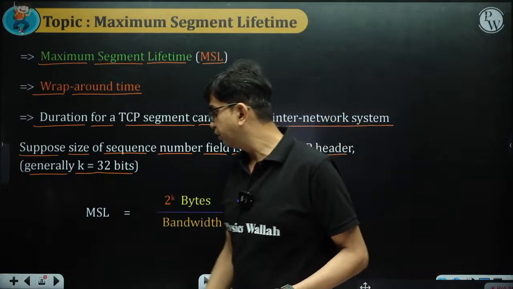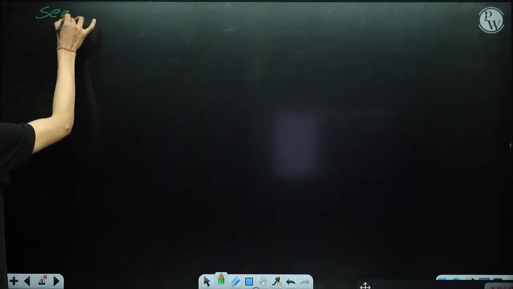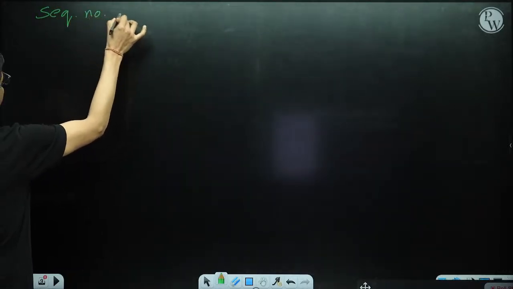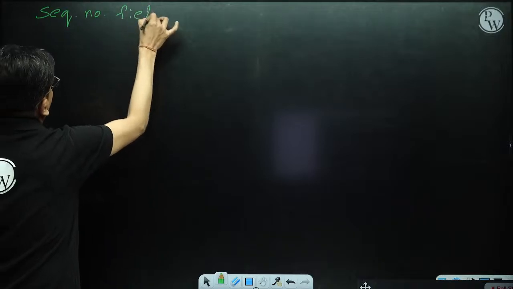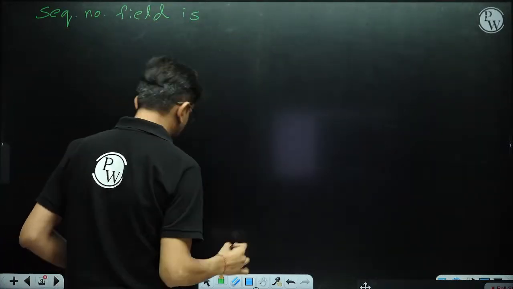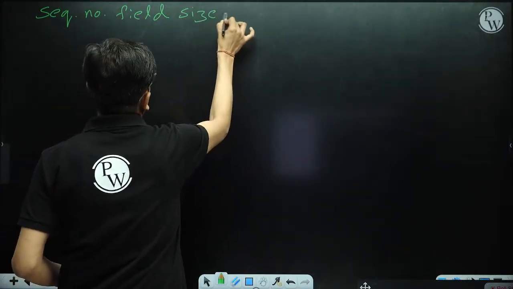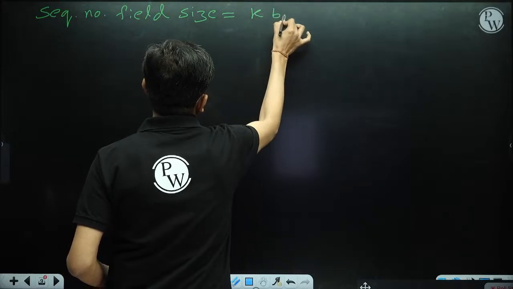So let's suppose the sequence number field size is k bits.